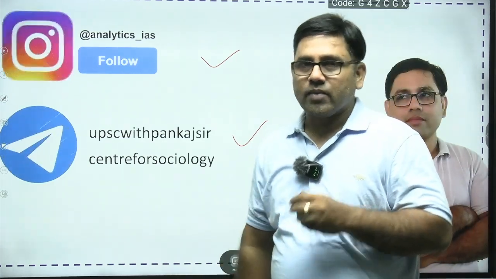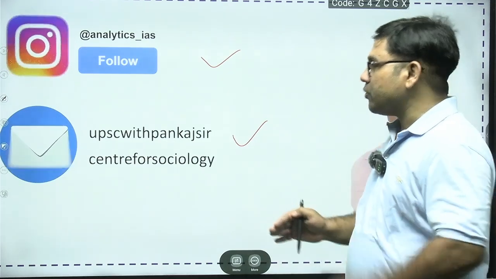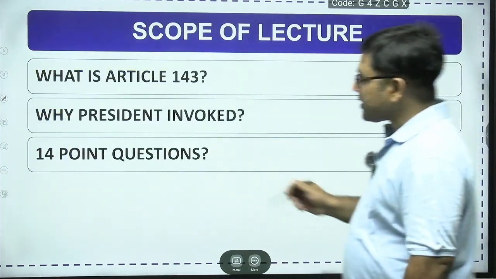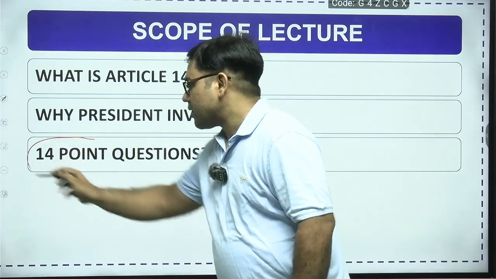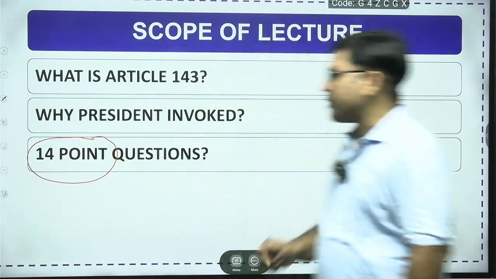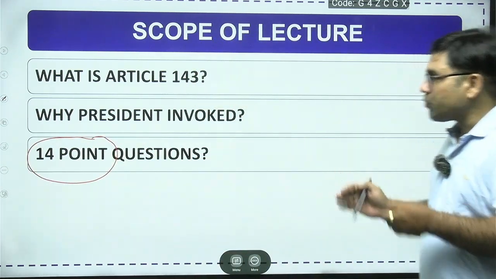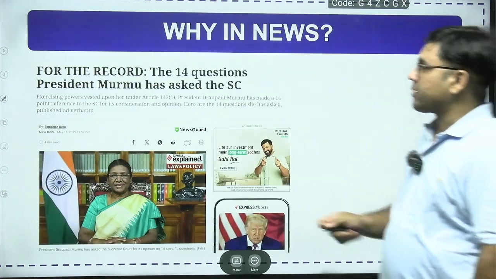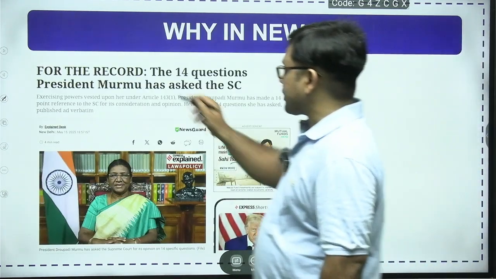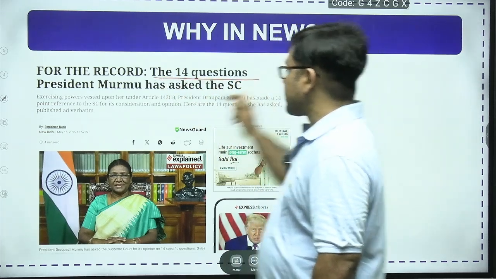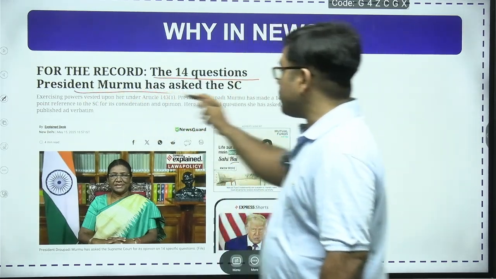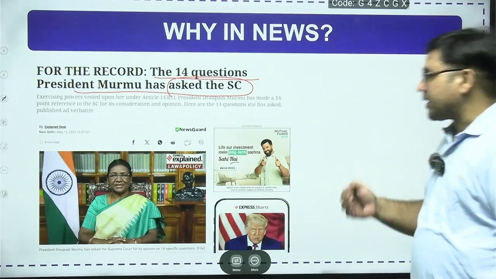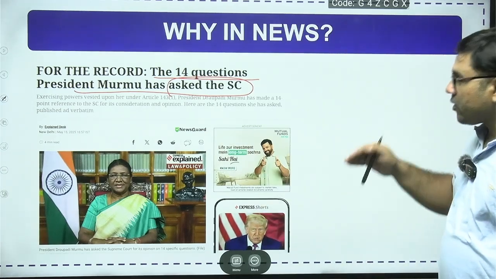Very recently, our President has used Article 143 of the Indian Constitution and has asked certain questions. 14 questions have been raised by the President of India, asking the Supreme Court of India to express its opinion on these 14 questions. So, what are these 14 questions on which President Draupadi Murmu ji has asked the Supreme Court of India for its opinion?